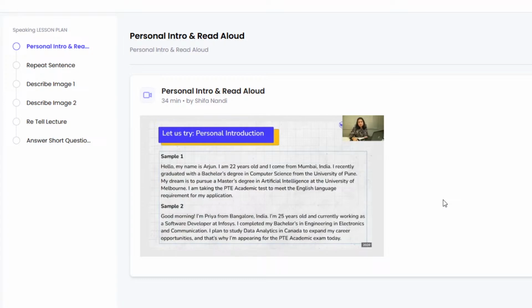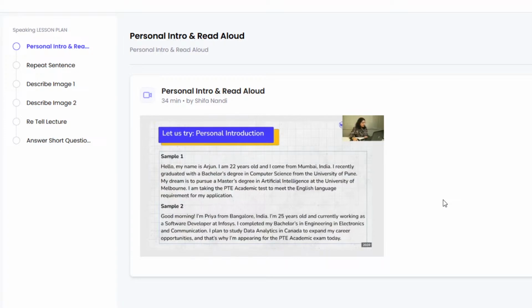Now students, did you notice that while I was reading, I was taking adequate pauses and then speaking out. So you should not speak in a monotone, because remember that the PTE tests your pronunciation and your fluency, the stress and the intonation patterns as well while you're speaking. Though this question is not scored, try to practice all of that, because this will give you a great insight into how to use your intonation patterns and how to modulate your voice.